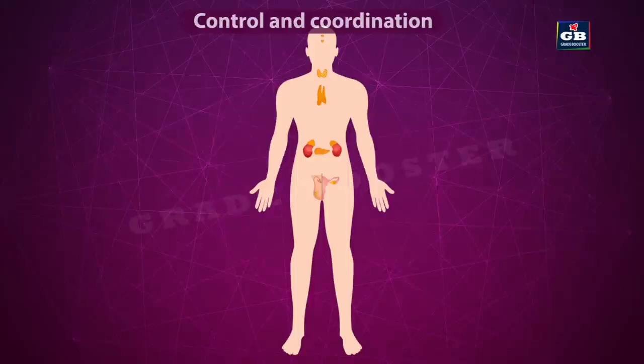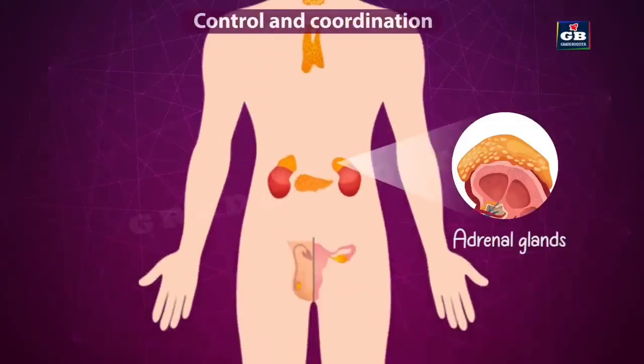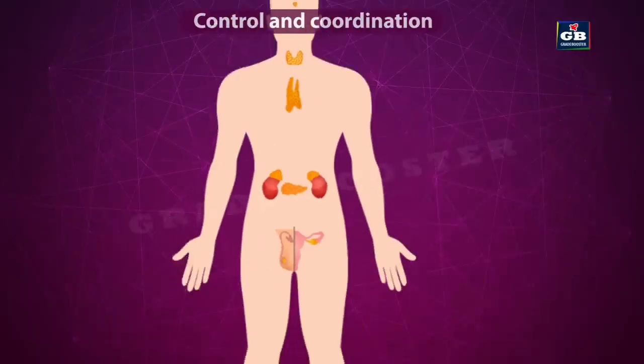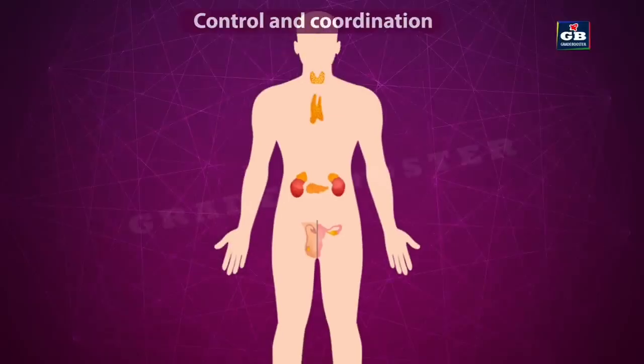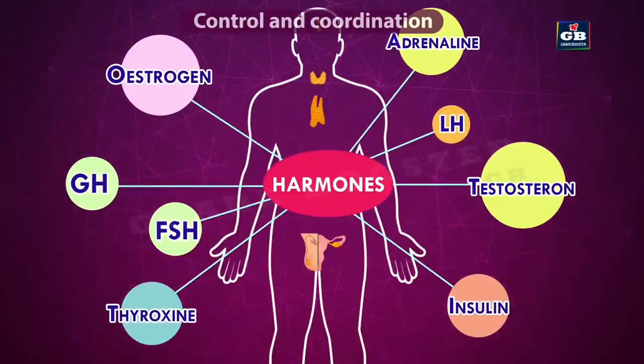The endocrine system is composed of various endocrine glands like pituitary gland, thyroid gland, adrenal gland, pancreas, testes and ovaries. These are endocrine glands. We have some other glands in our body like liver and salivary glands. Those are not endocrine glands. Those are exocrine glands. So the glands that secrete the hormones are called endocrine glands. All these glands secrete some special chemical compounds called hormones.